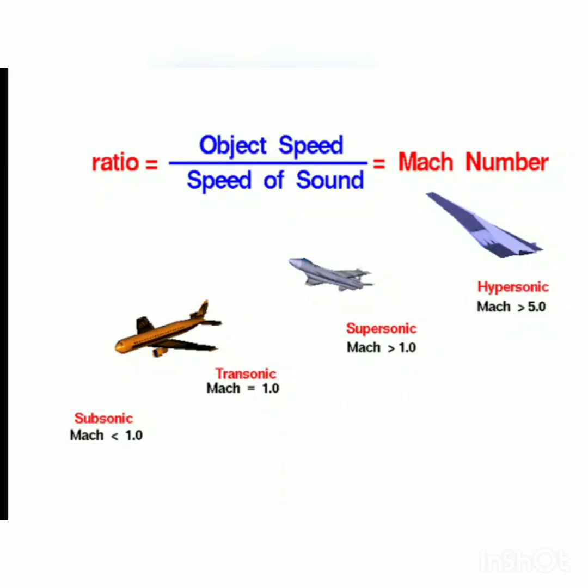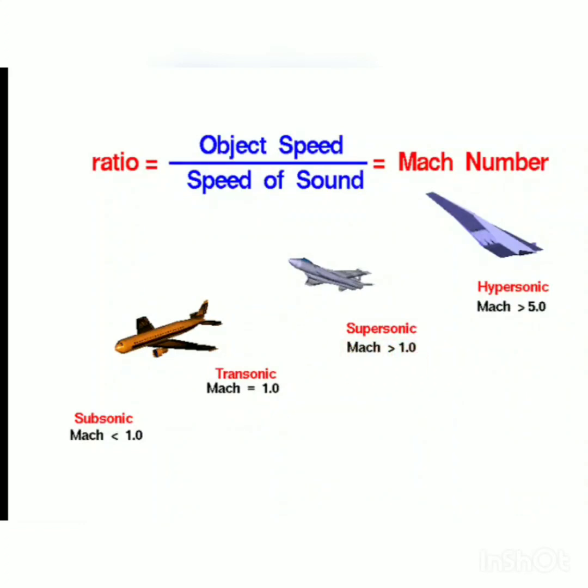Here is an example of Mach number or types of flows. We know that Mach number is the speed of an object, or velocity of the object, upon the velocity of sound. We heard that India had developed one supersonic missile, that is BrahMos, meaning the velocity of that BrahMos missile is greater than the velocity of sound, right? Means its Mach number is greater than 1.